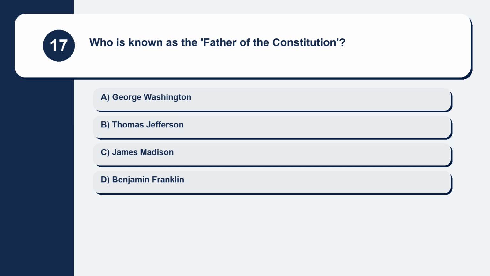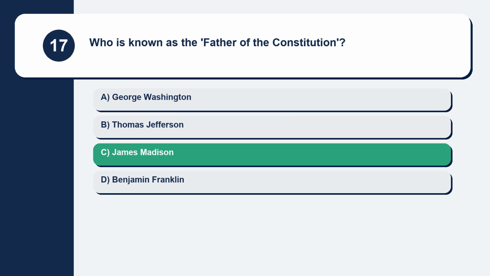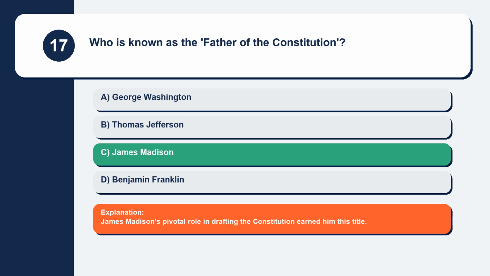Question 17. Who is known as the Father of the Constitution? George Washington, Thomas Jefferson, James Madison, Benjamin Franklin. James Madison's pivotal role in drafting the Constitution earned him this title.